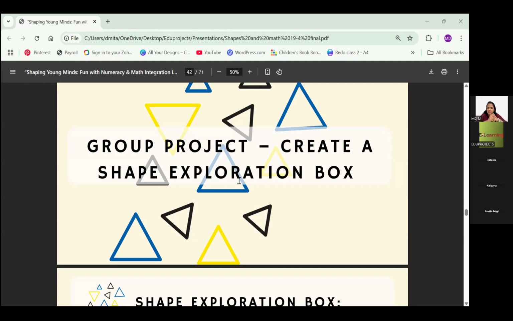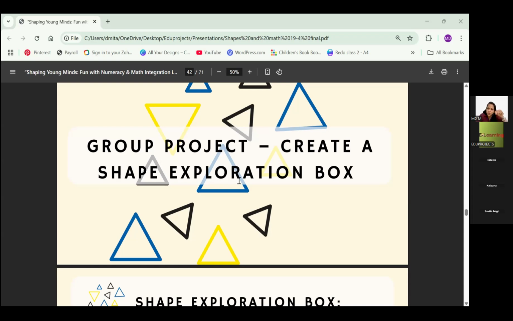So I had selected shapes, and what I did was I got the trays in which eggs are found. Like they have those grooves in it. And I had cut them, like three and nine, and I had colored those with red and blue and green or some colors. And then I had taken 3 shapes. I had taken circle, triangle, and square, like red circles, blue triangles, green squares.